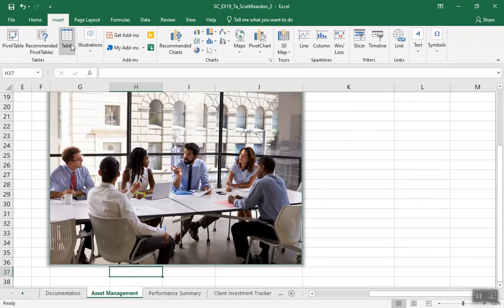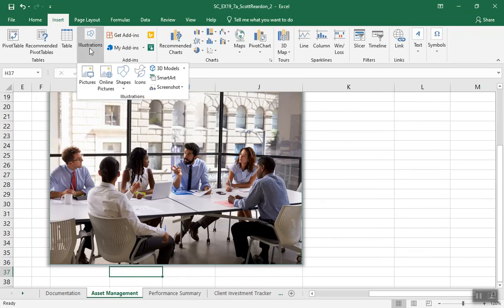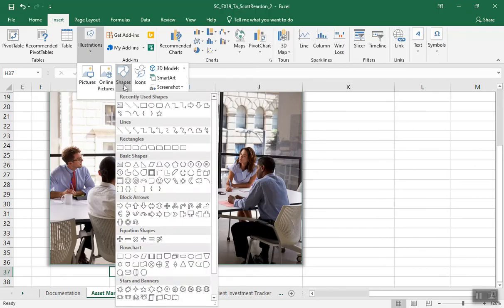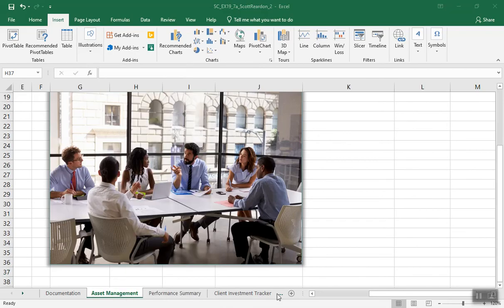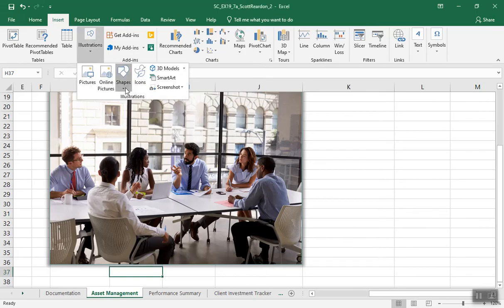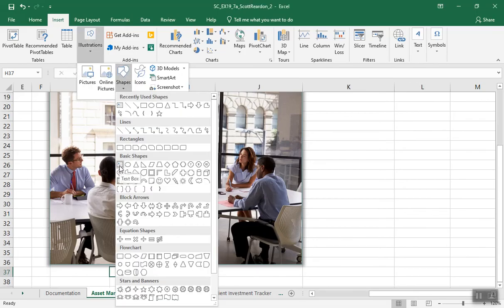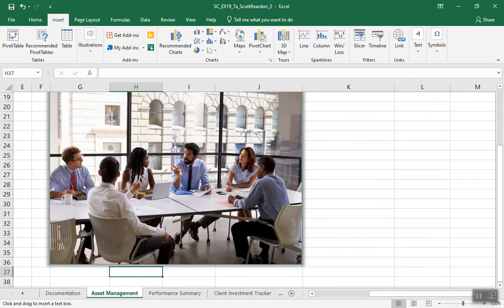Let's back out of this. Insert, illustrations, shapes, basic shapes. Someone may have a hard time seeing where stuff is. Anyway, shapes, and the text box is right here. Okay, you know what? I was probably heading in the right direction anyway. This says drop that into H37. We'll see how big that's supposed to be anyway.